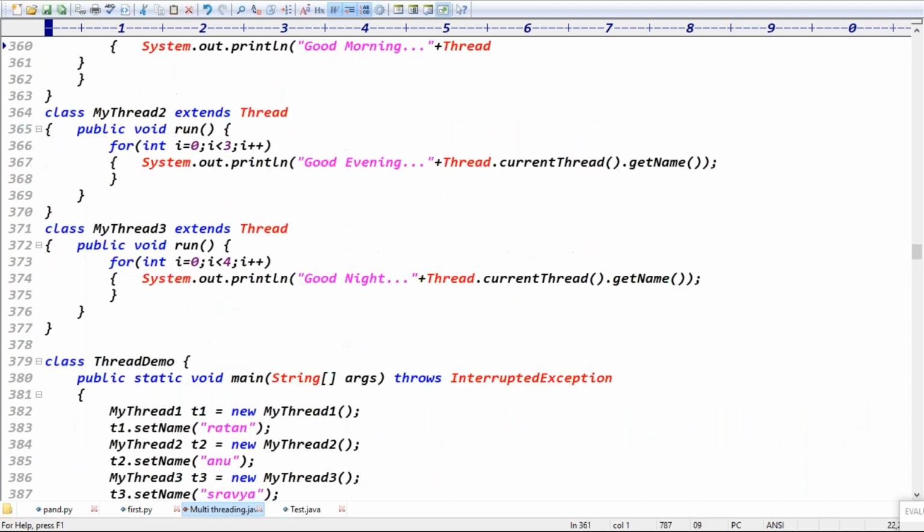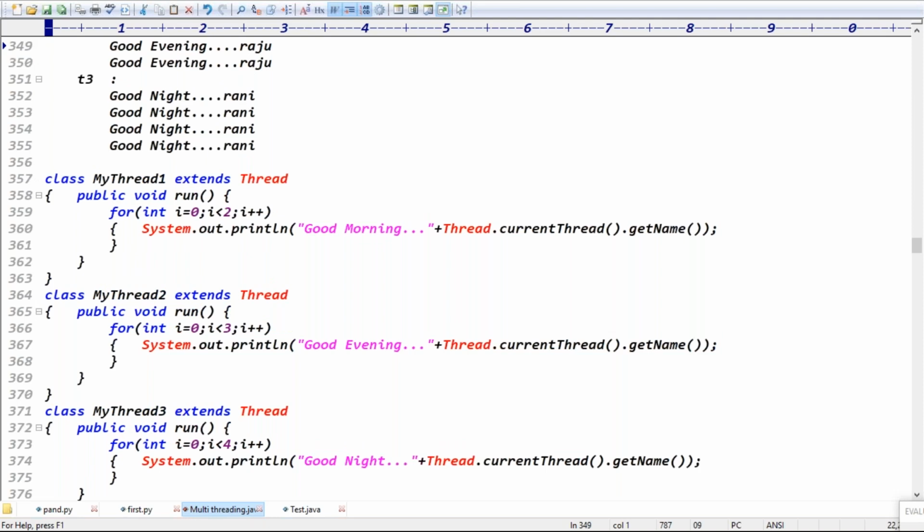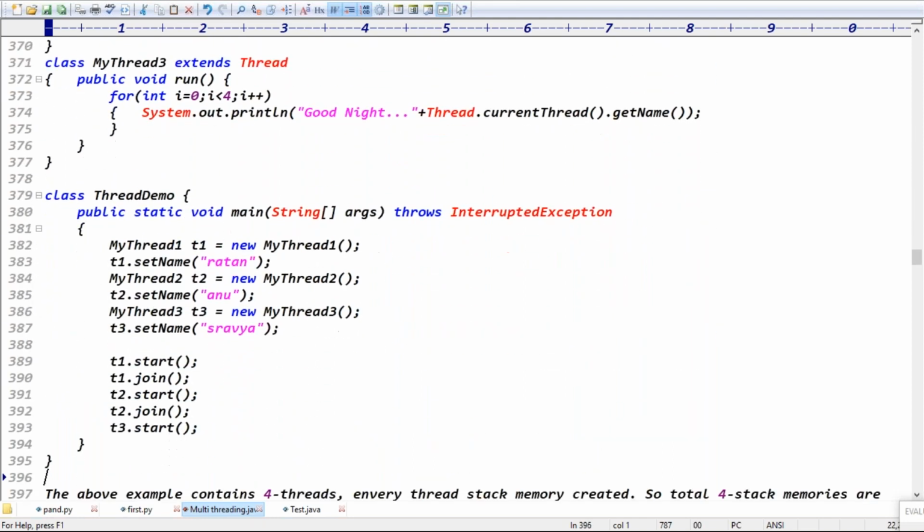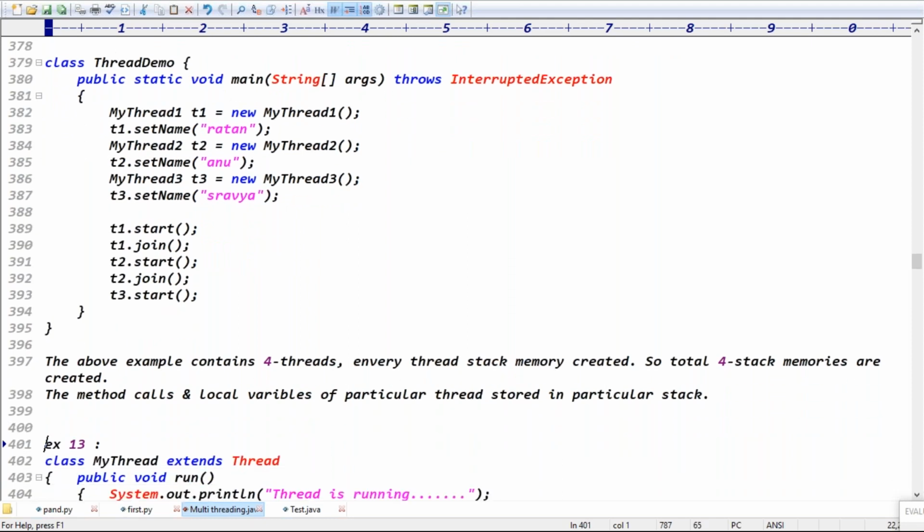Exactly. That's what, guys. See, if you're creating a thread, that means a separate task, right? Definitely, creating a thread is nothing but creating a separate task. Then definitely what happened, guys? Multiple threads means multiple stack memories are created. The particular method calls are done by a particular thread. Every thread contains its own local variables and method calls, right?